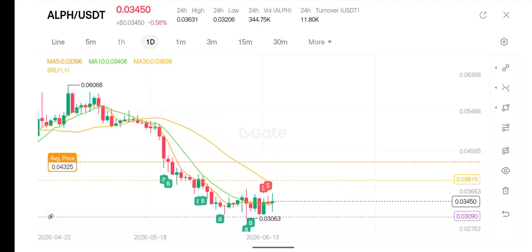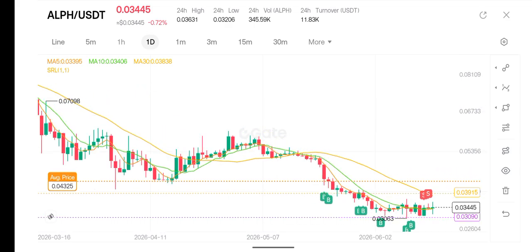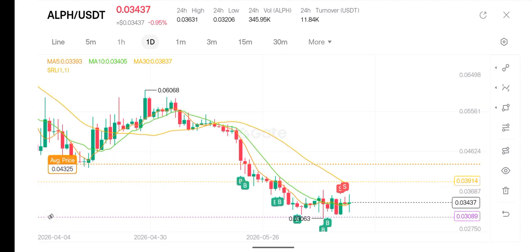We can see that there's a price slump here from 0.06, that's 6 cents. That was the last all-time high at this particular zone. The price dropped to this zone here, 0.05, and there was a support that was broken at that particular point.